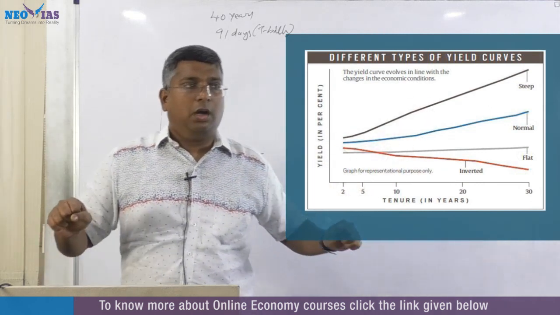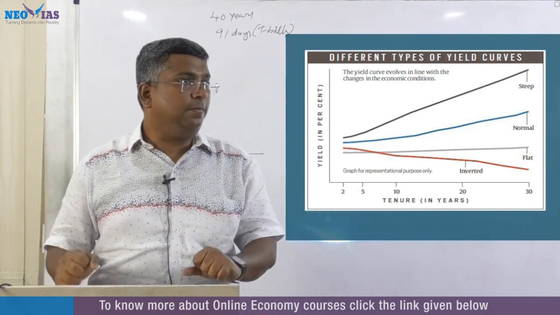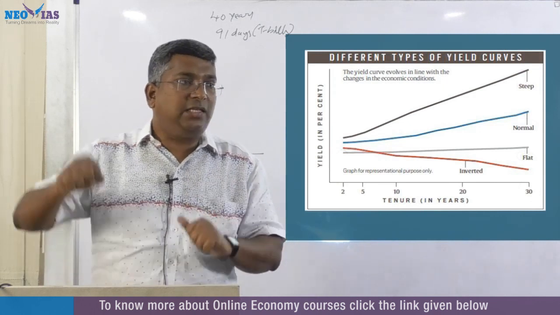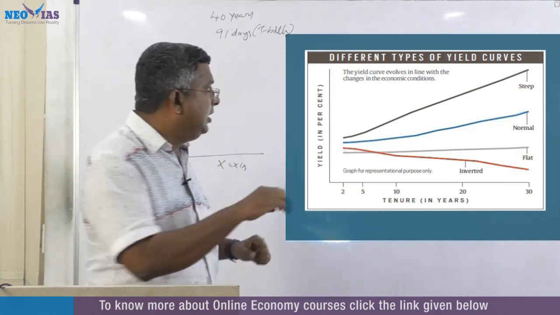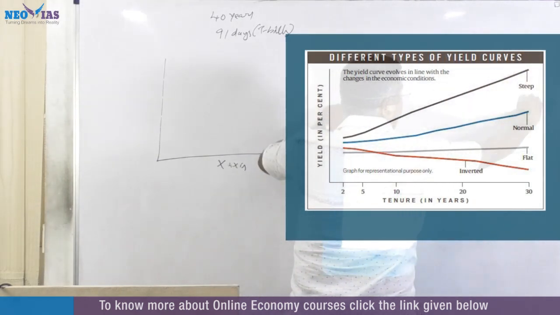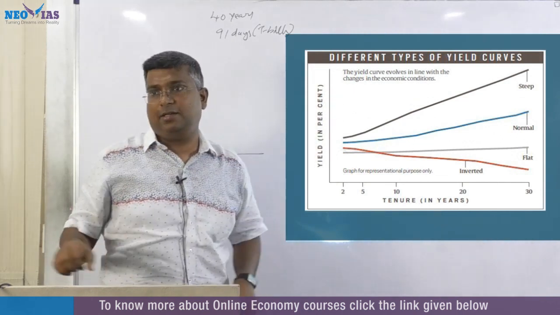Now both the US Federal Reserve and RBI, it's all about money supply. They will try to flatten their yield. What will they do? From here RBI will try to straighten it, flatten it. That is controlling the yield.